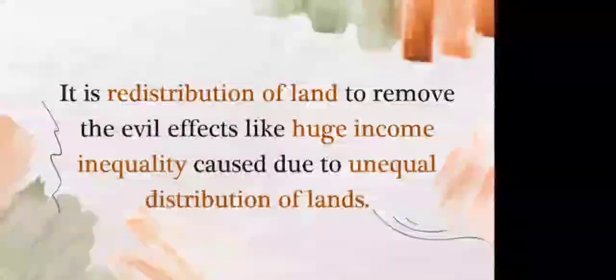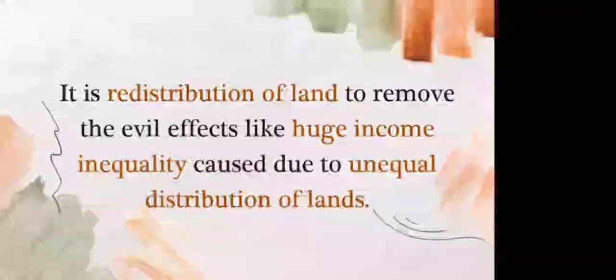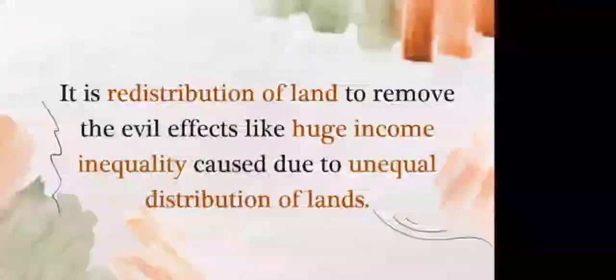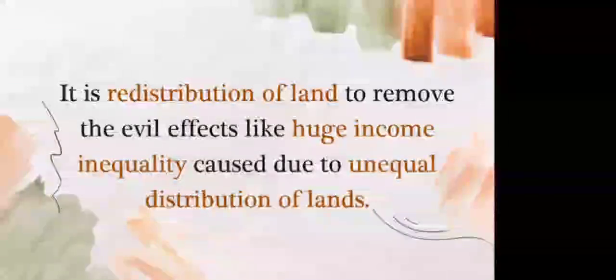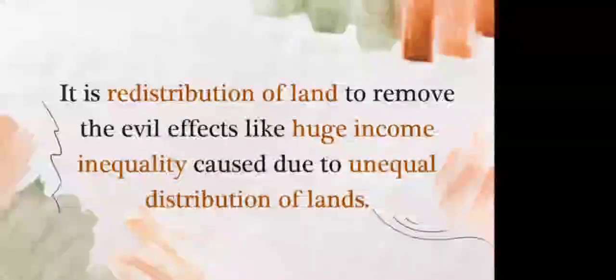Land reform is an attempt where the lands are redistributed. There is huge income inequality in our country. To remove this, land resources are redistributed among the people, so that the unequal distribution of lands is removed and the lands are equally distributed. Land is a very important resource, and also a major cause of poverty, because the main occupation of our country is agriculture, and agriculture is performed on land. So land is very important for our country.